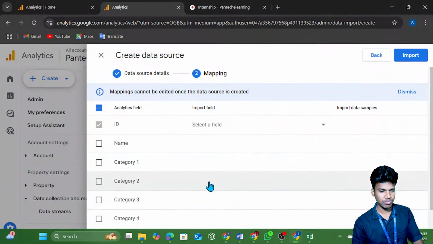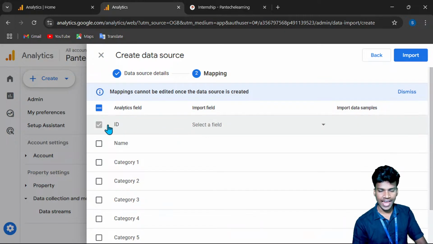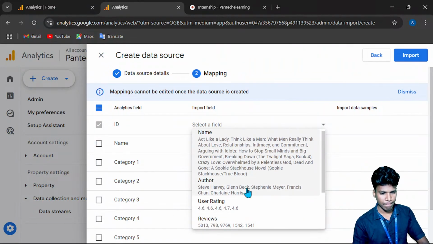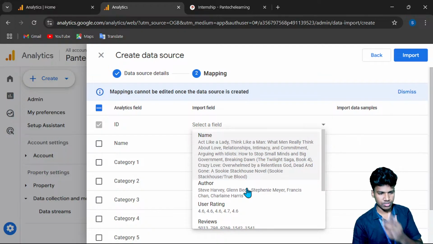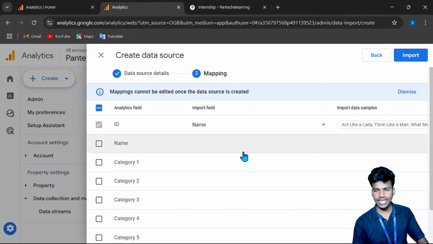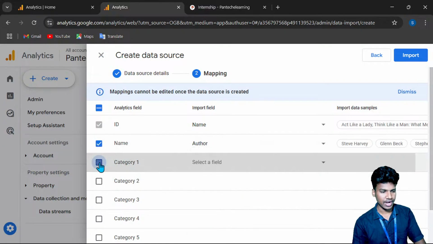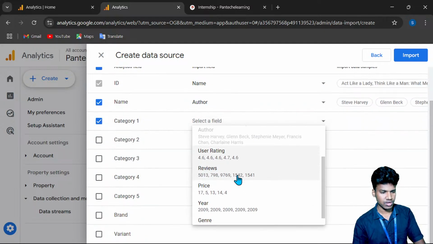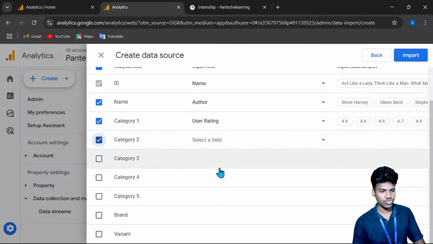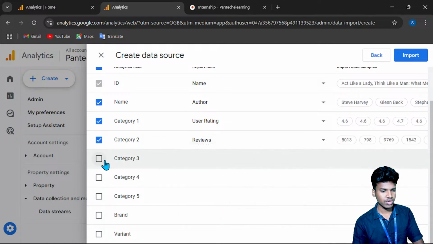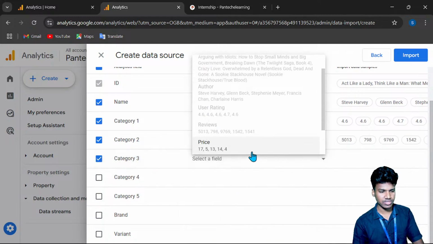So here I am going to the analytics. The first one is ID. Already we uploaded our CSV, right? There is no ID here, so I will give the name of the book. Next, the name category is the author name. I give the author name, and category 1 is user ratings, and category 2 is reviews. Each category wise we can upload the data, and the price.